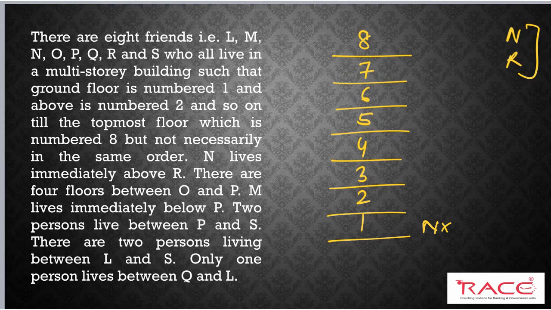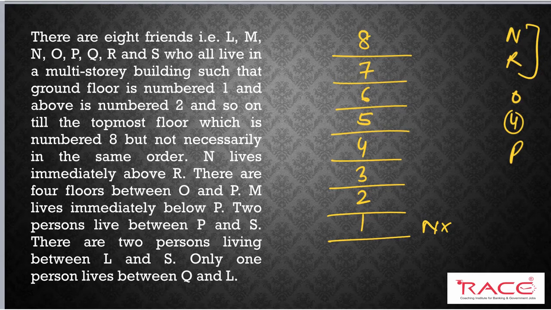Next information. There are 4 floors between O and P. So between O and P, I have 4 floors. And here again, I do not know whether O is staying above P or below P. What I know is there are 4 persons between O and P, so I am writing it separately here outside this arrangement.